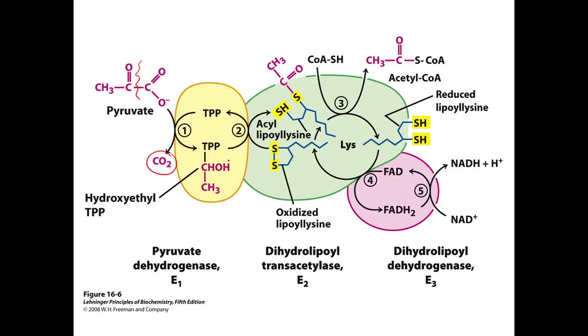This acetyl group will be, sabi nga natin, the E2 will transfer the acetyl group to your coenzyme A. So, dito papasok si CoA. Ayan. So, bago pala yon, itong OH na yan, CH3, will encounter this lipoyllysine.